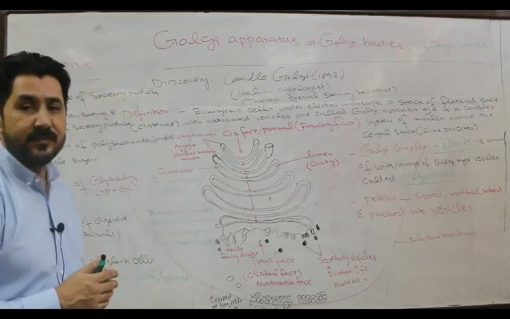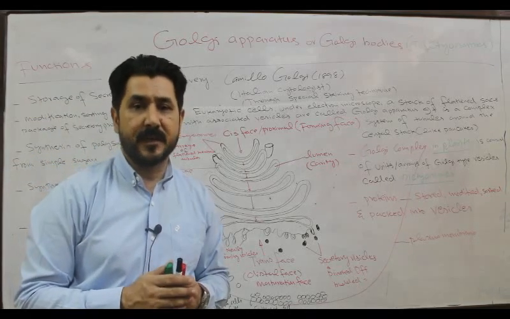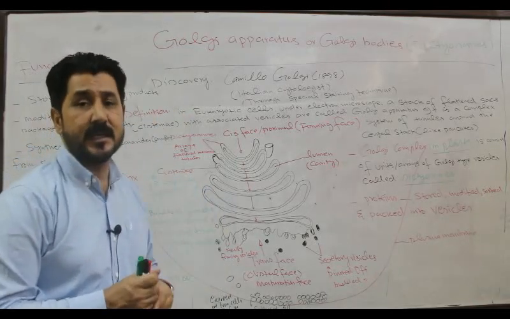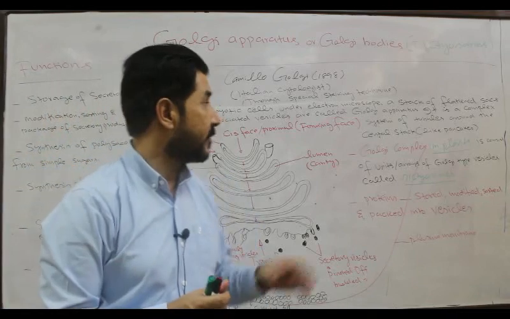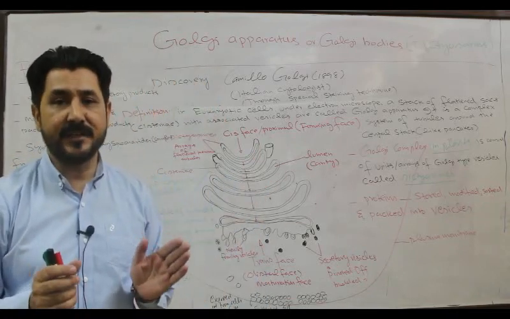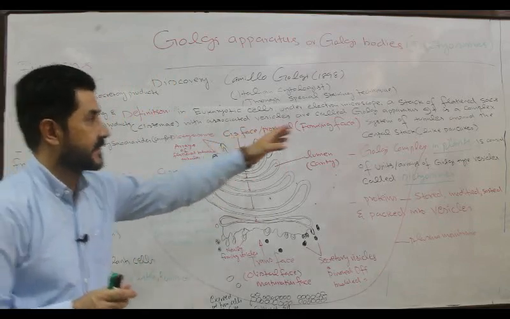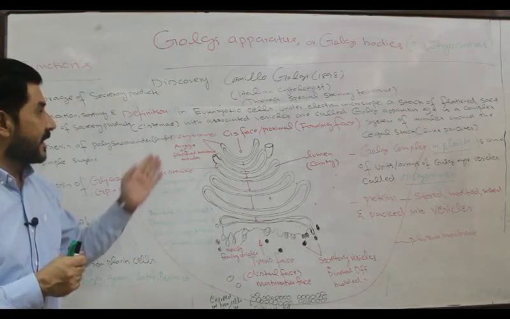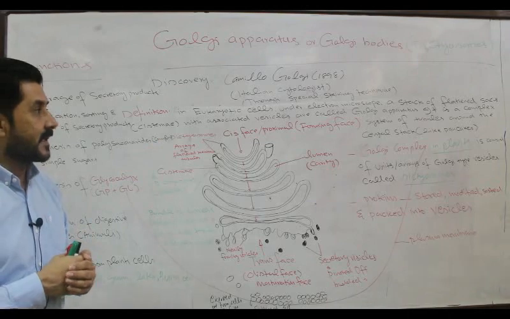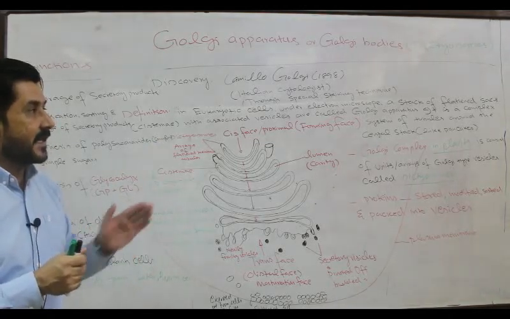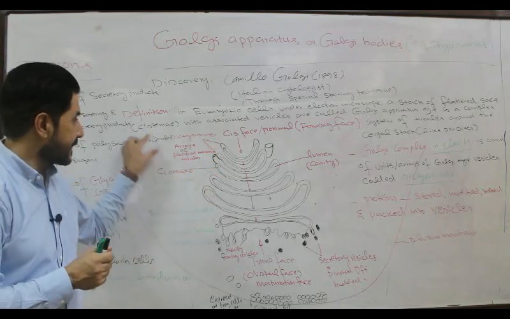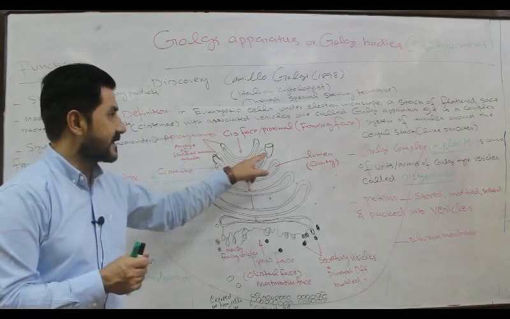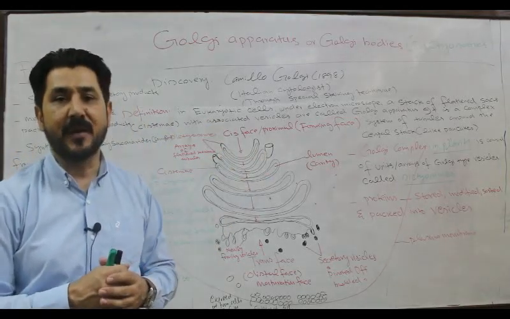Now, what is the definition of Golgi apparatus or Golgi bodies? When a eukaryotic cell is observed under the electron microscope, a stack of flattened sacs, that is cisternae, with associated vesicles can be seen. This stack of flattened sacs surrounded by associated vesicles is called the Golgi apparatus.